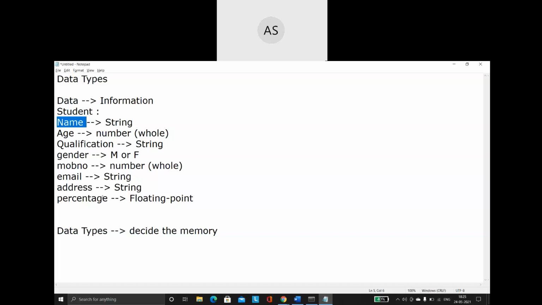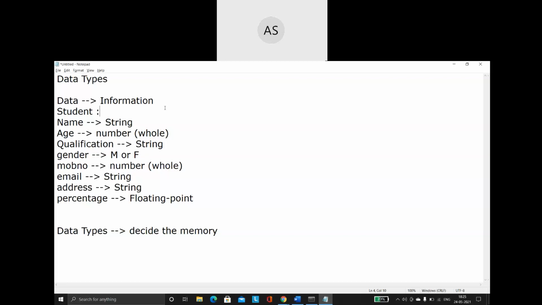Or for me to store this age, which is nothing but a number, how much memory space is it going to take? How to decide that? That is decided always with the help of the data type. So that is the importance of data type in any programming language.